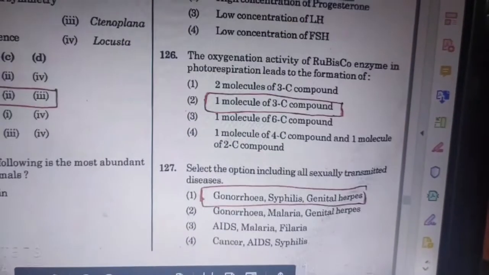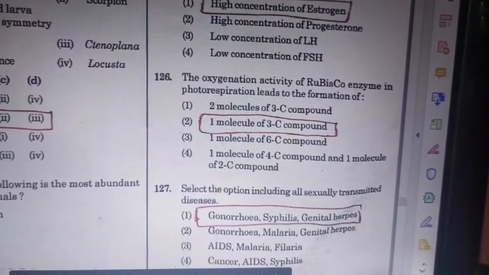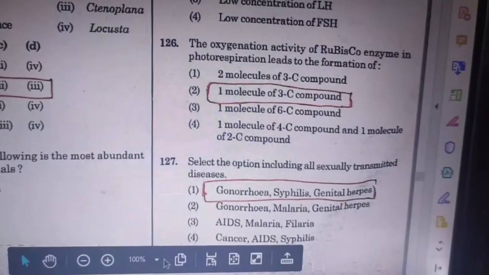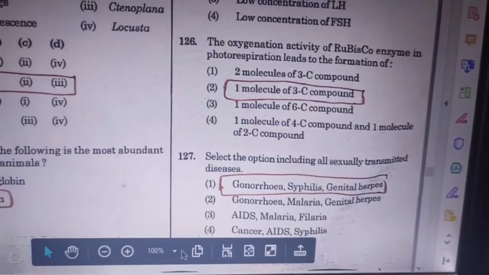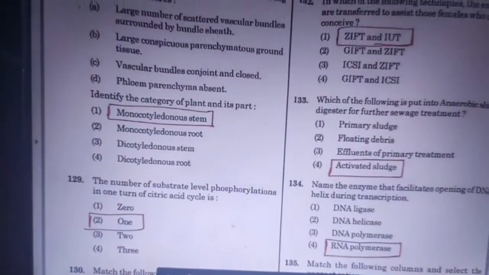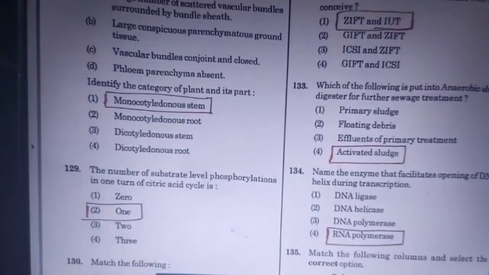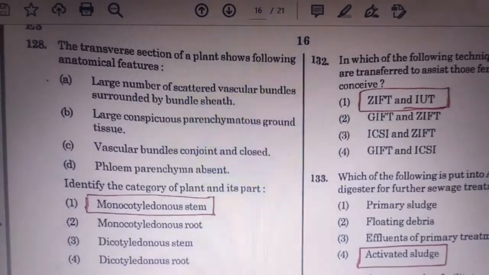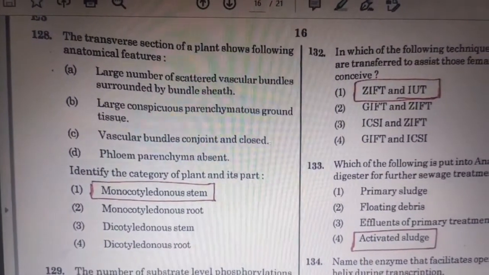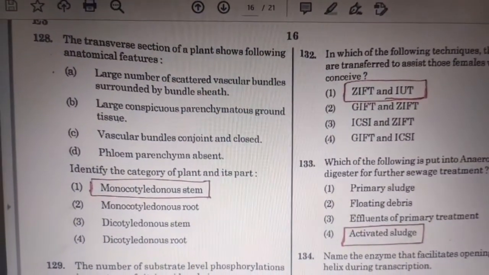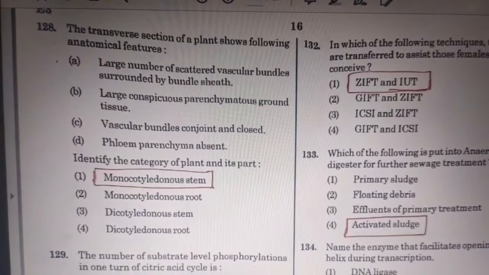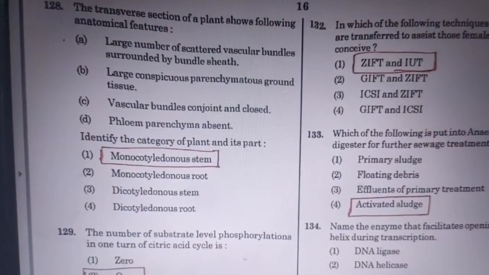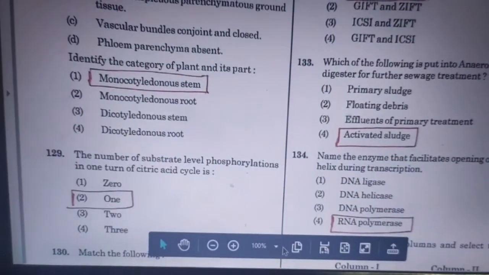127th question. Select the option including all sexually transmitted diseases, that is gonorrhea, syphilis and genital herpes. And 128th question. The transverse section of the plant shows the following anatomical features. The 4 features are there. Identify the category of the plant and its part. Answer is monocotyledonous stem. And 129th question.